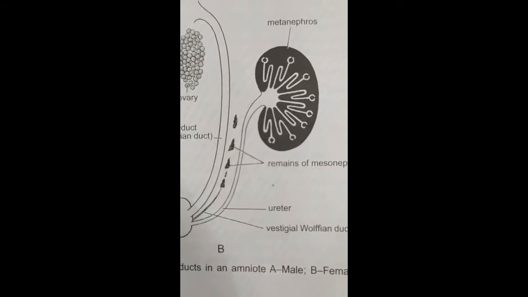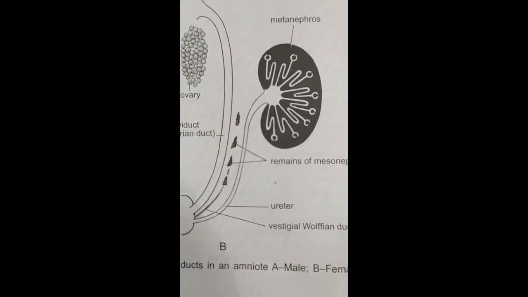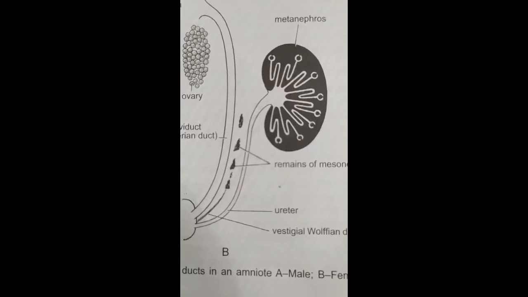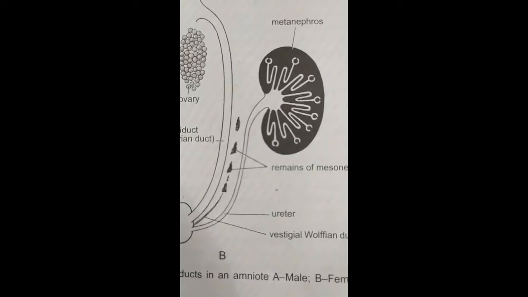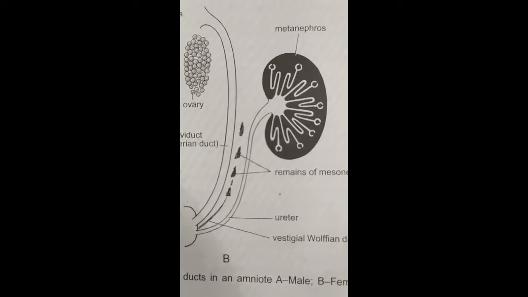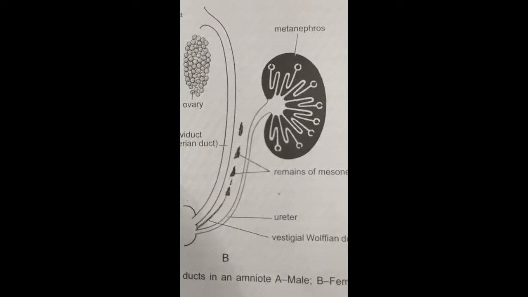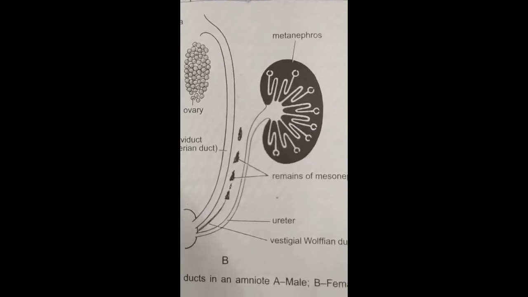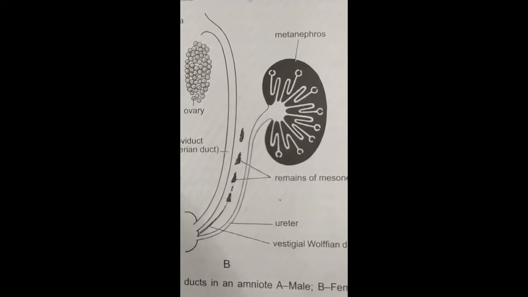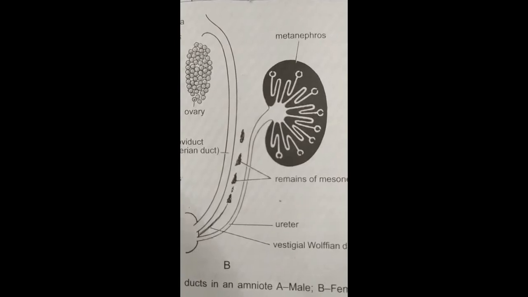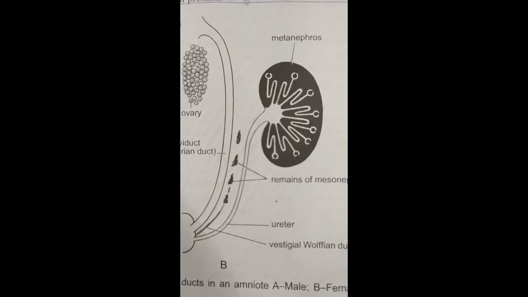The metanephros fundamentally resembles the mesonephros but arises more posteriorly in the body, is more compact, and contains a greater number of renal units, the uriniferous tubules, due to budding. Furthermore, the renal tubules, instead of draining into the archinephric duct, open into larger collecting tubules which ultimately lead to a new excretory duct called the ureter.